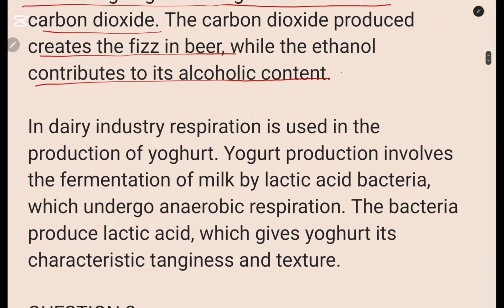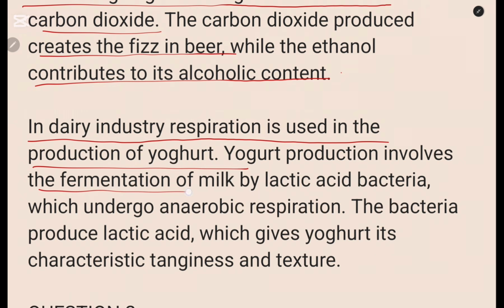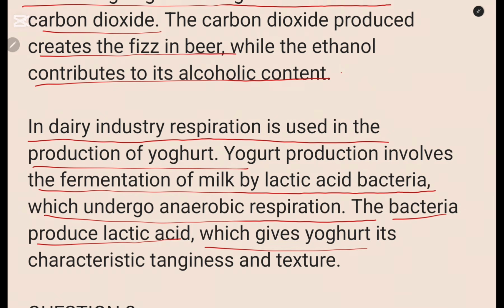Then in the dairy industry, respiration is used in the production of yogurt. You can also add cheese. So yogurt production involves the fermentation of milk by lactic bacteria, which undergo anaerobic respiration. The bacteria produce lactic acid, which gives yogurt its characteristic tanginess and texture. So that is how it is used in the dairy industry. But here you can also talk of sewage treatment. Okay, you can talk also of sewage treatment.